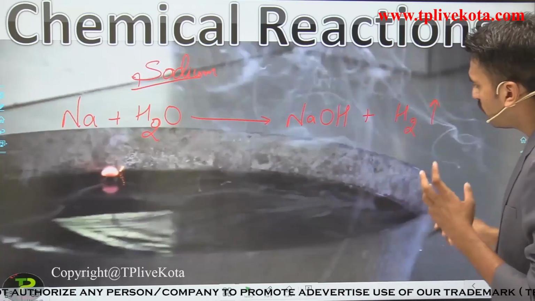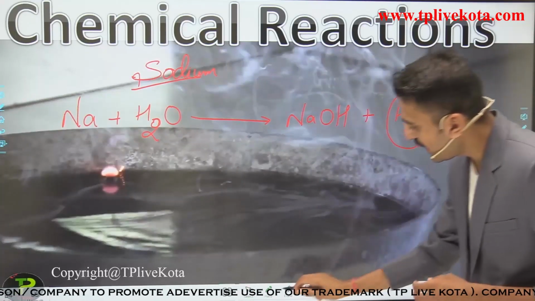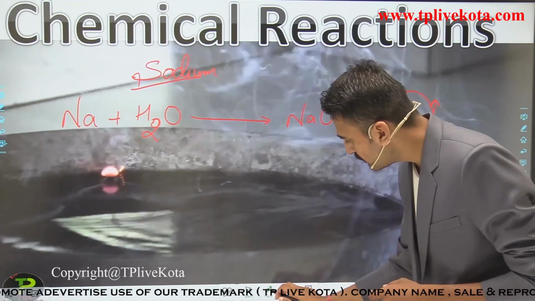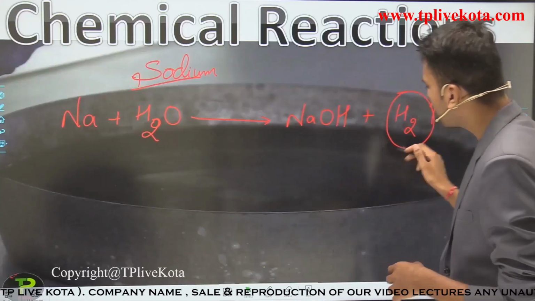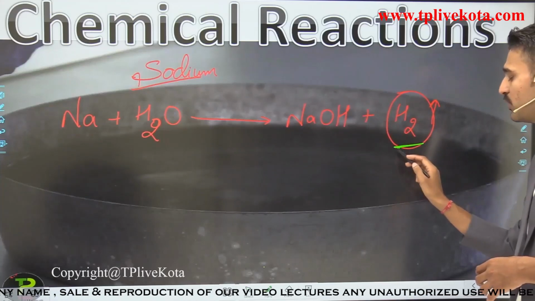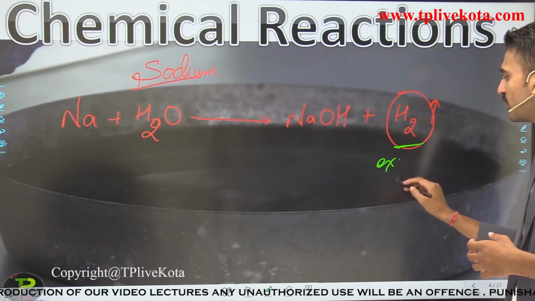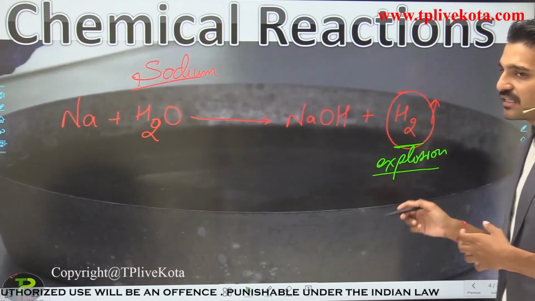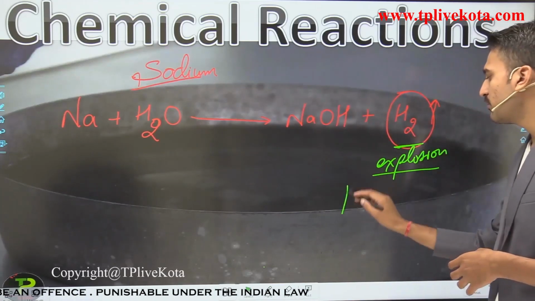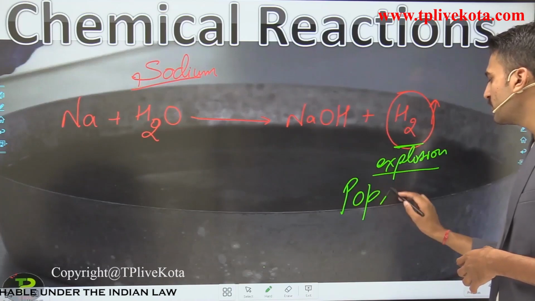You always know that it is hydrogen gas, and it explodes, or you can say there will be an explosion when it catches fire, and it burns with a pop sound.